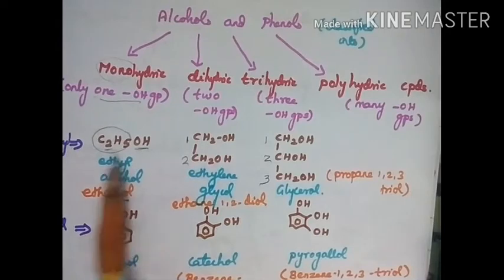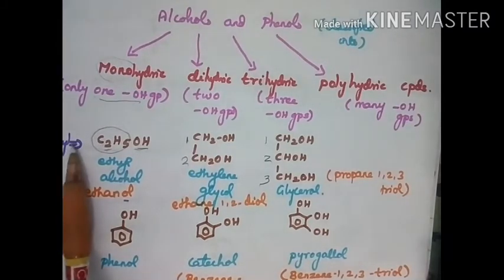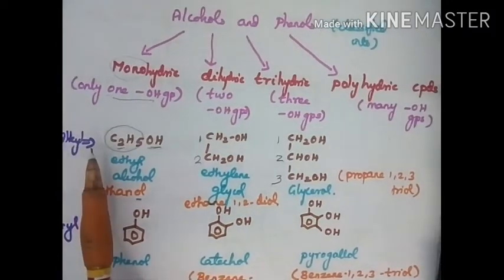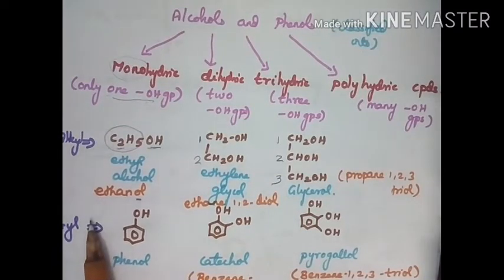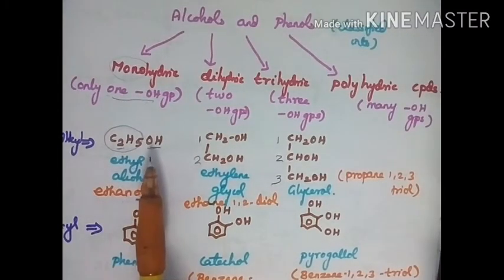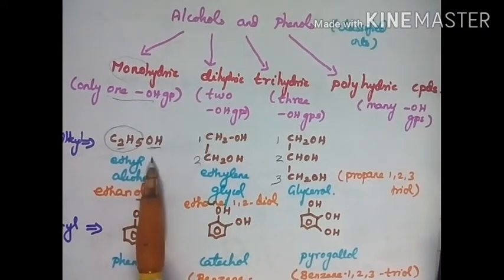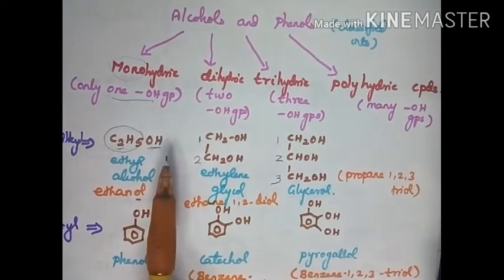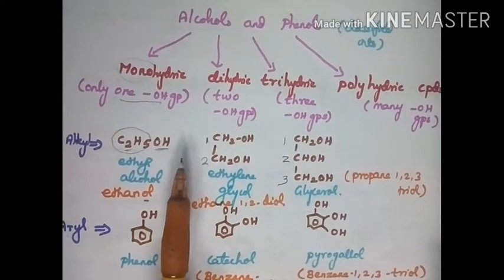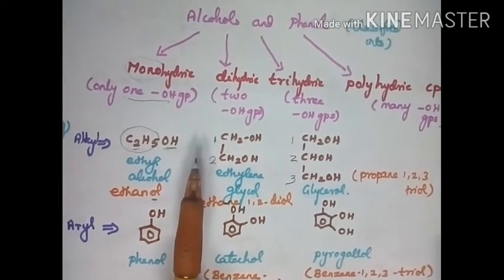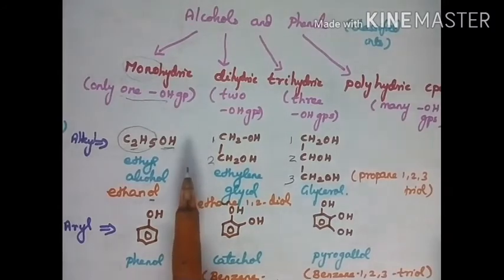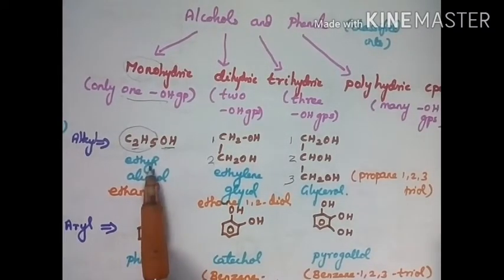Examples for that are of two types. One is alkyl, another one is aryl. C2H5O, C2H5, that is ether. Now we are going to see the alcohols. C2H5OH. So what is that? This C2H5OH represents the ethyl. OH is an alcohol. So we can say this as ethyl alcohol.